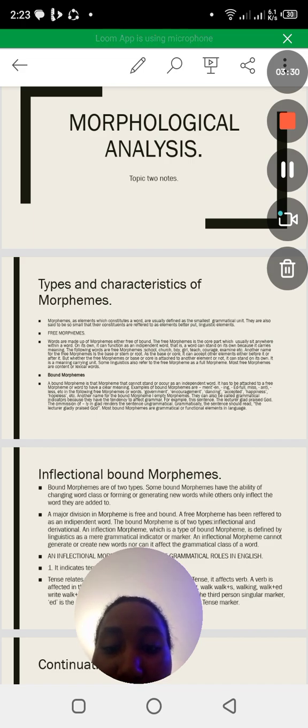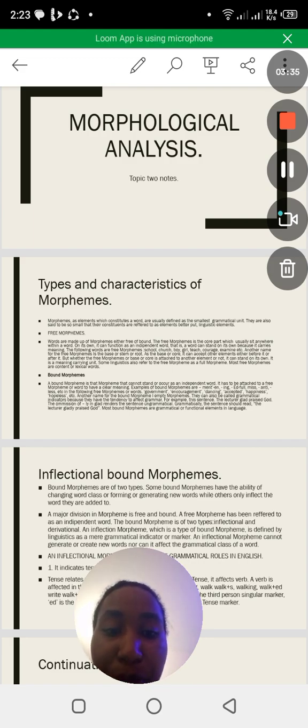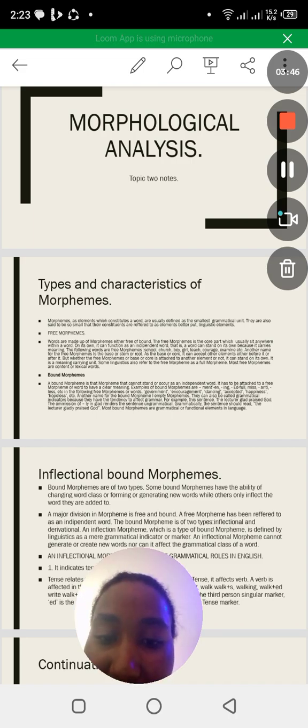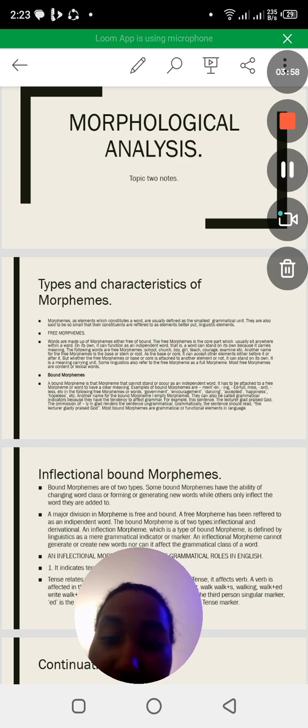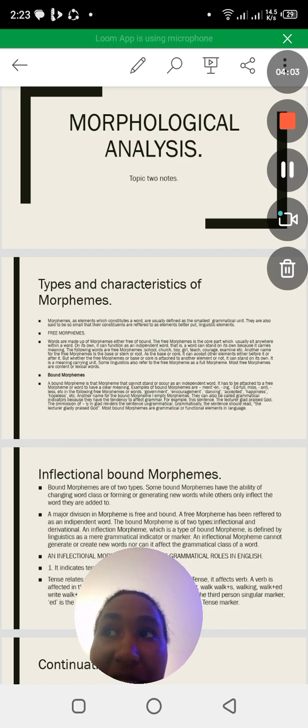Some linguists also refer to free morpheme as a full morpheme. Most free morphemes are content or lexical words. Then the next type of morpheme is the bound morpheme. A bound morpheme is that morpheme that cannot stand on its own or occur as an independent word. So it cannot stand on its own, unlike the free morpheme. It has to be attached to a free morpheme or word so that it has a clear meaning.